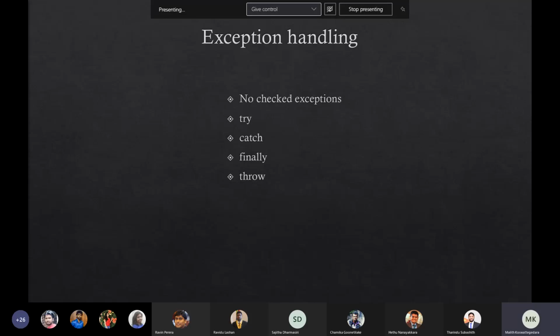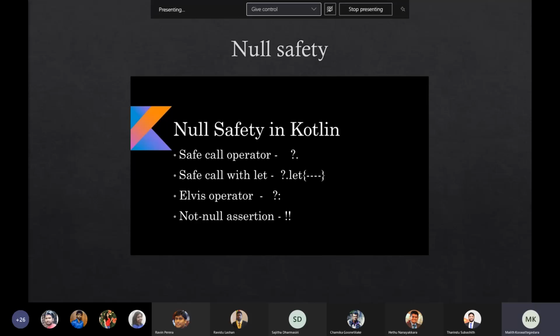Okay. The next thing I'm going to talk about is null safety. In Kotlin, we don't have null pointer exceptions. The reason is, in Java and other programming languages, we can access a null reference object, which will throw a null pointer exception in Java, and another error in other languages.